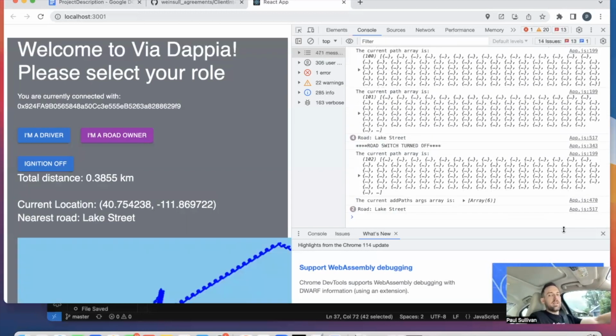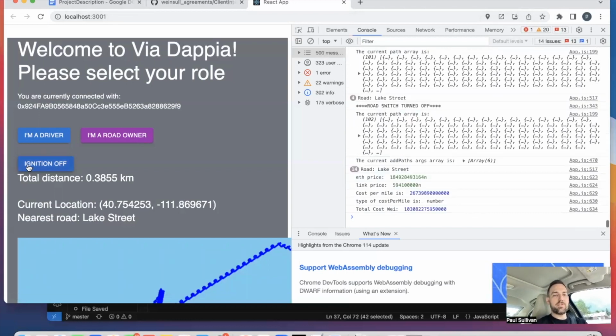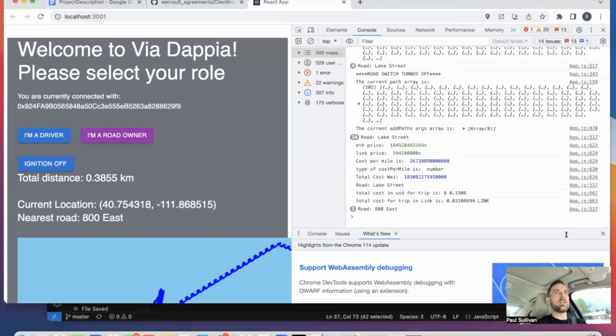Now you can see that my path was recorded, and let's say that I'm home or I'm at my destination. I'm just going to park right now. Parking will be analogous to, in the future, plugging directly into cars' APIs like Tesla's. Once I'm at my destination, I'm going to turn my ignition off. That's confirming that this trip is done, and all of the payments based on whatever roads I traveled are going to be submitted to the owners of those road assets. So yeah, pretty cool. We're somewhere completely different in Salt Lake City now.